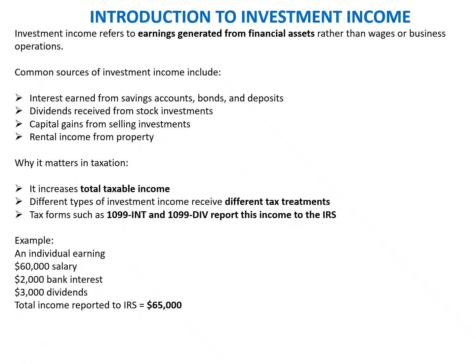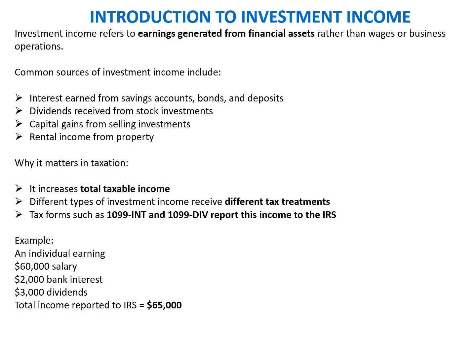So, investment income. What is investment income? Investment income refers to the earnings generated from financial assets rather than wages or the business. Which means that the capital which has been earned is put to use in the form of deposits, or used to purchase shares, which later on yield a return in the form of dividends. The common sources of investment income include the interest earned from a savings account, dividends received from stock investments, capital gains from selling investments, and rental income. In this chapter, we're going to cover two elements, which are interest income and dividend income.